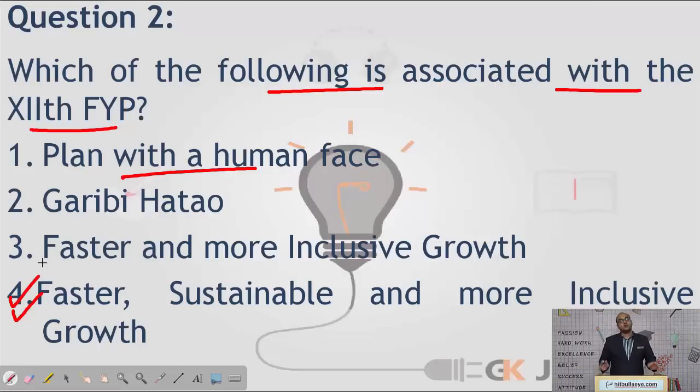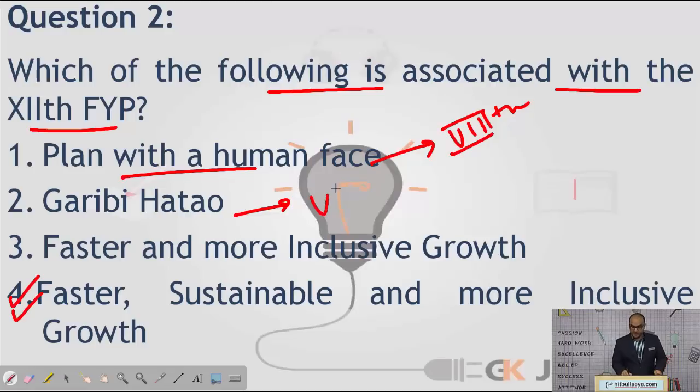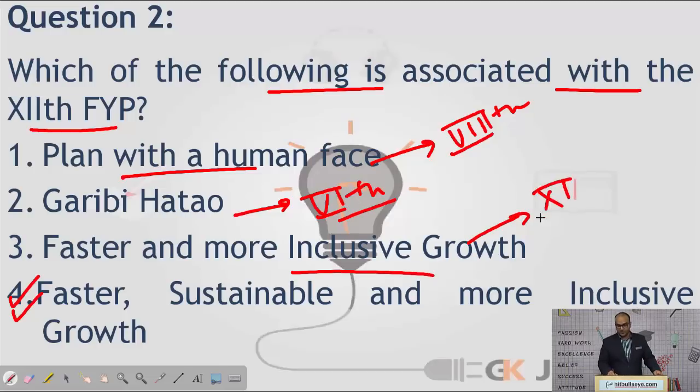As far as the other options that we saw, plan with the human face is from the 8th 5-year plan, right? Garibi Hatao, the slogan given by our Prime Minister, Ms. Indira Gandhi, was associated with the 6th 5-year plan of the 1980s. Faster and more inclusive growth was the slogan from the previous plan, that is the 11th 5-year plan.